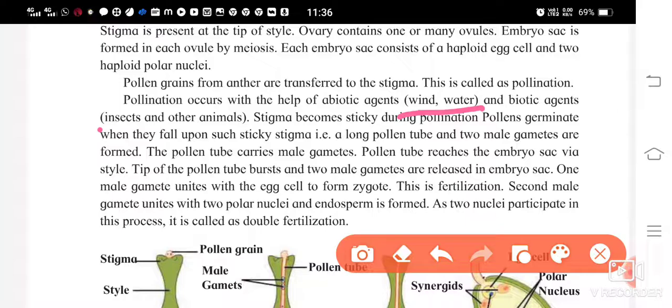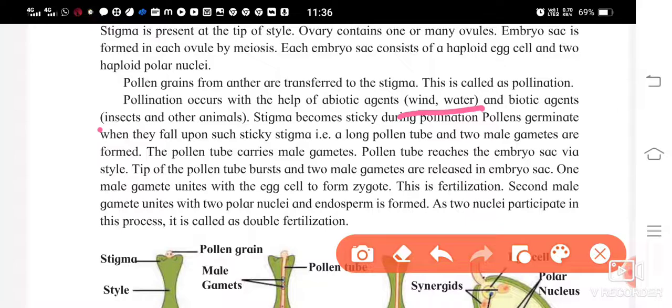The stigma becomes sticky during pollination. Pollens germinate when they fall upon a sticky stigma, forming a long pollen tube, and two male gametes are formed.